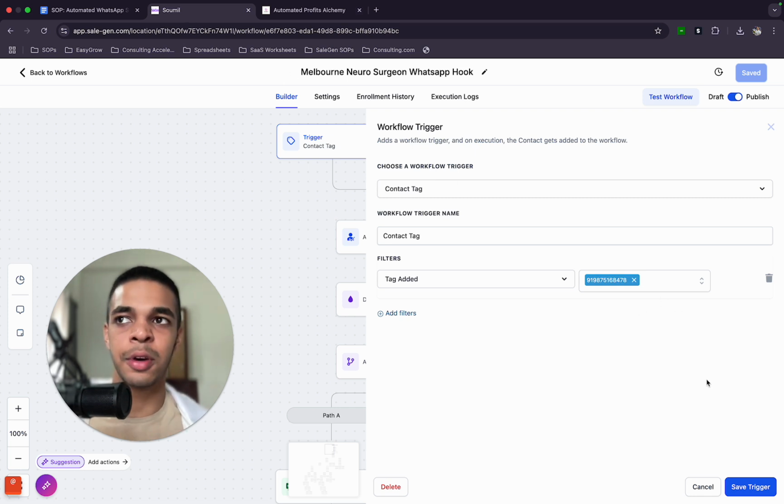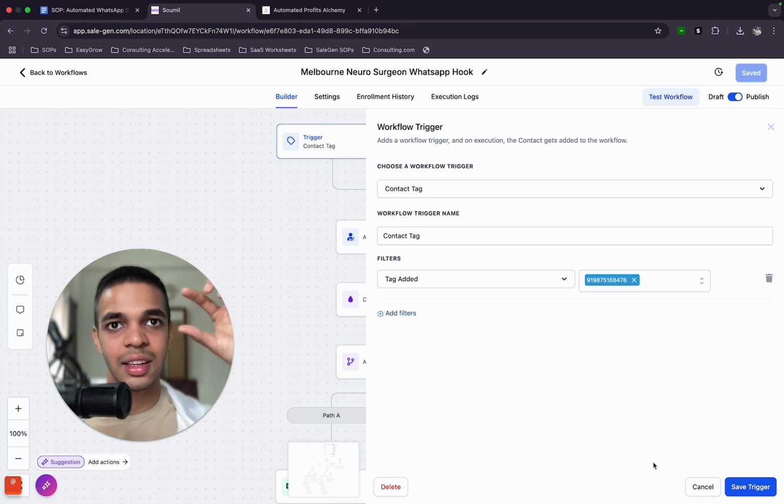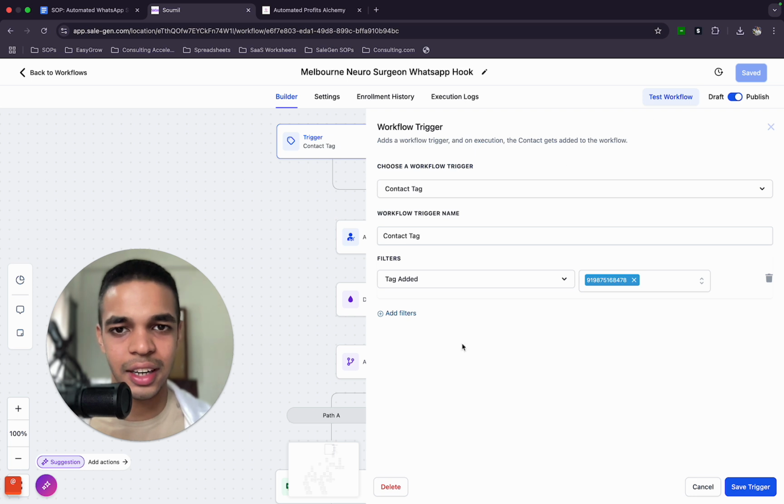Whenever you add a list of leads, like Aditya adding leads for Dubai and leads for Melbourne, in both these workflows, if this tag is present, the leads will be added to this exact workflow. And this tag is the same for both of them. Whenever we add leads for WhatsApp marketing, our system automatically creates this tag for the leads. Just try to understand, I know it's getting kind of complicated.